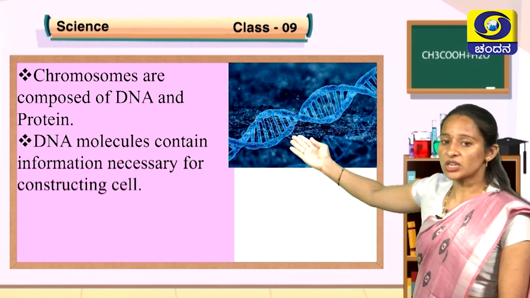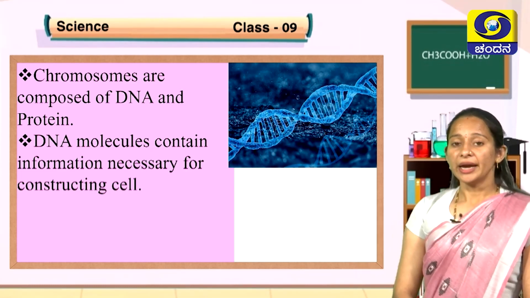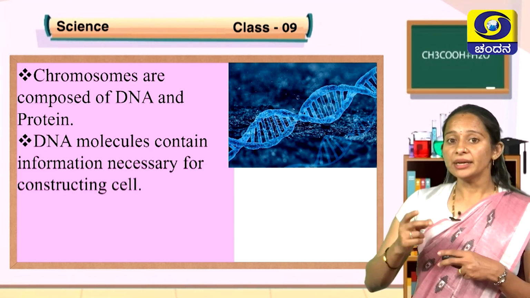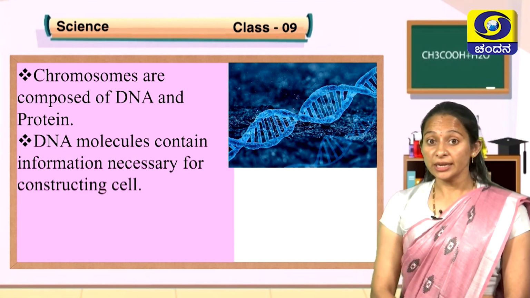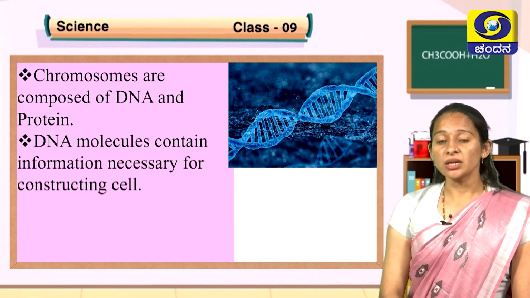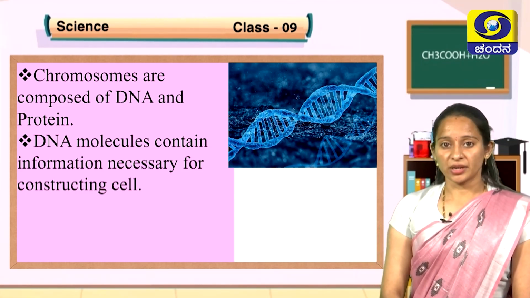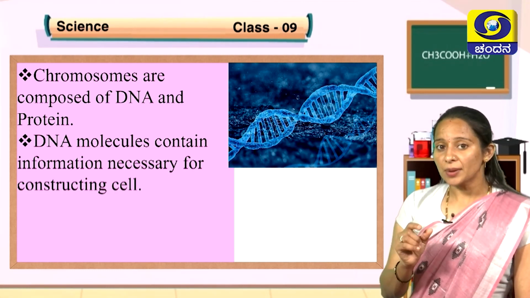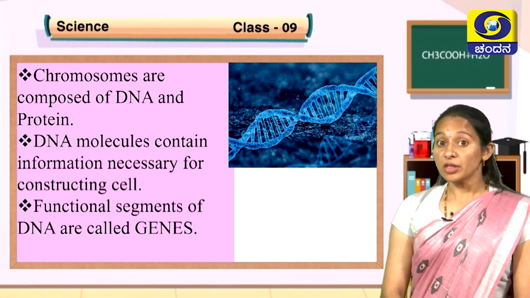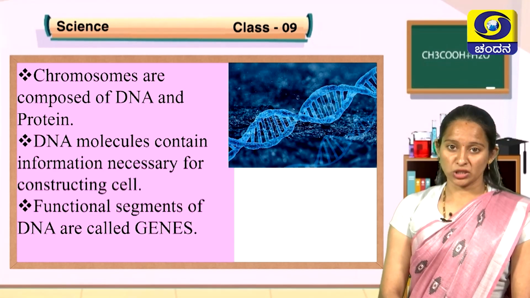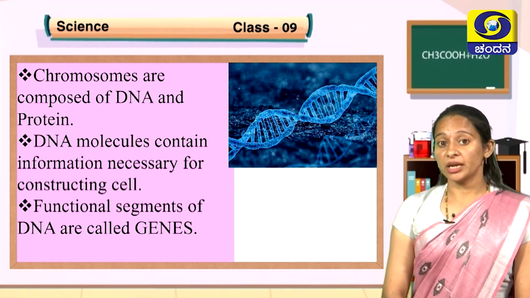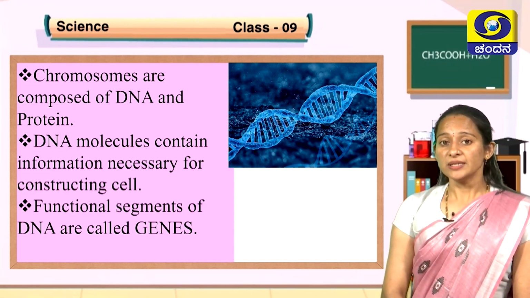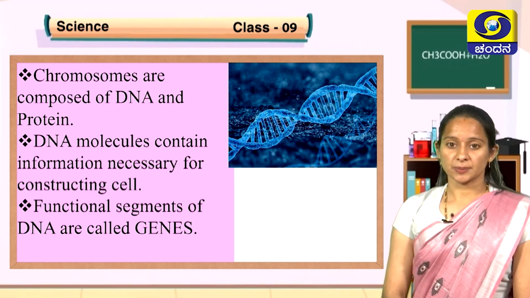This is the structure of DNA. It looks like a tilted ladder. This DNA will have information for all the characters that we have. Only a segment of DNA, or a part of DNA, has information. That segment of DNA or part of DNA is called a gene.